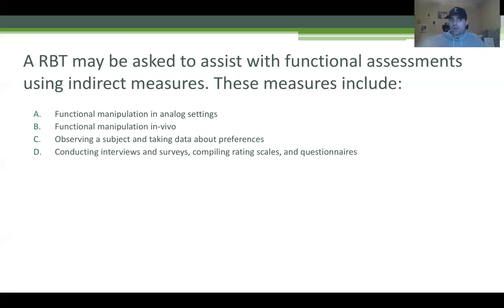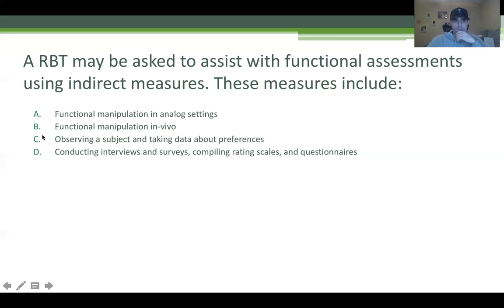An indirect measure is when you're not observing the client, or the subject. So let's look for one of these answers where we're not actually observing the client. A, functional manipulation in analog settings. Well, if we're manipulating things in a functional way in a setting where we're trying to determine the cause of a behavior, and we're observing the client, that's not indirect.